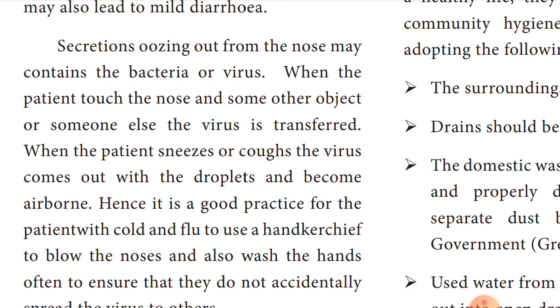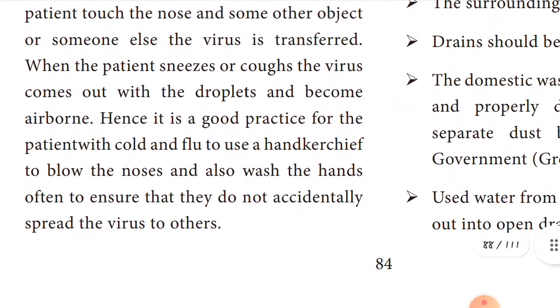That's very important. When the patient sneezes or coughs, the virus comes out in droplets and becomes airborne. Hence the good practice for patients with cold and flu is to use a handkerchief to blow the nose, and also wash your hands often to ensure that they do not accidentally spread the virus to others.